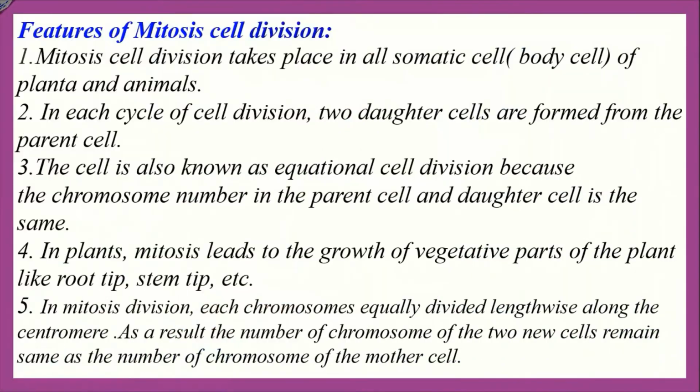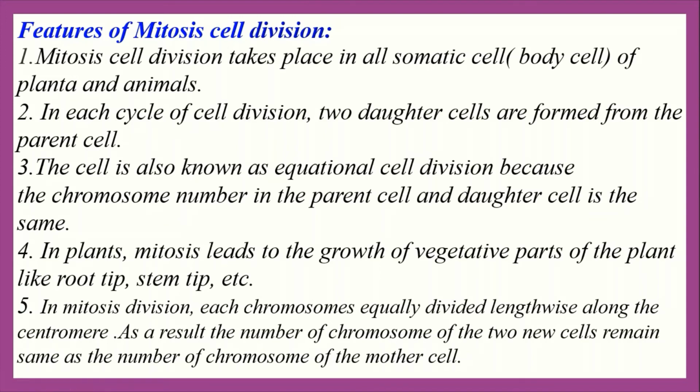Now everybody see the characteristics or general features of mitosis cell division. Mitosis cell division takes place in all somatic cells or body cells of plants and animals. In each cycle of cell division, two daughter cells are formed from the parent cell.